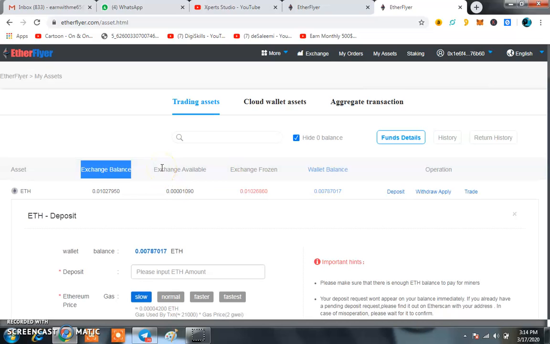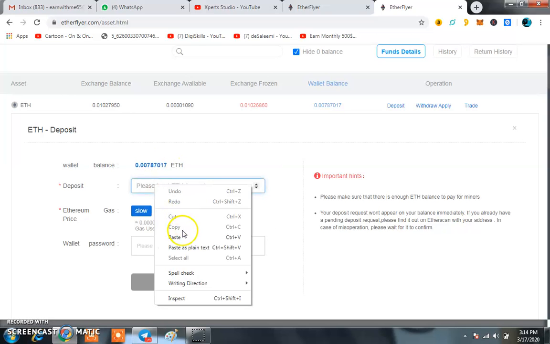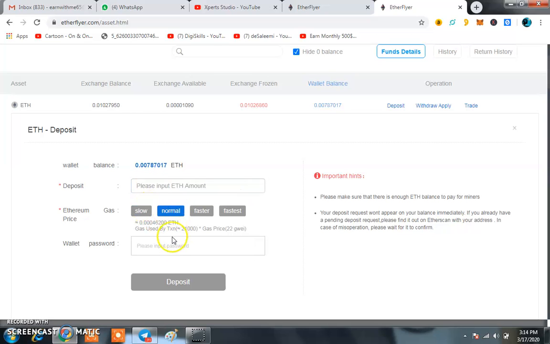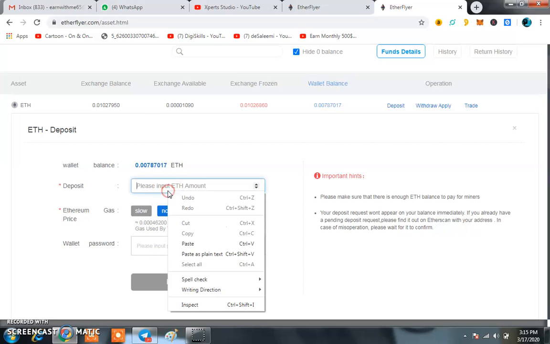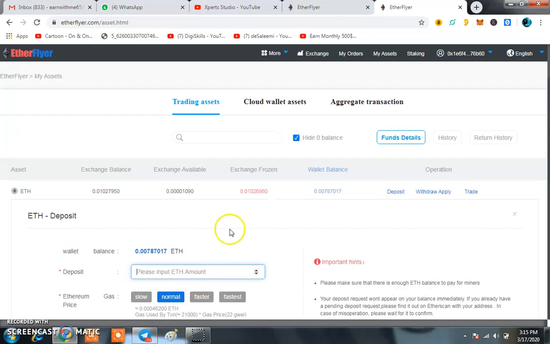Then I have to do the second thing for trading. I just have to click on deposit right now, and I'm going to write 0.007, which is what I have at this time. So I am going to deposit that into my account. Now they are asking how you want to send your Ethereum to your main account. Then the second thing, you have to enter your password here. Then you have to click on deposit. After depositing, in a maximum of 3 to 5 minutes, all your assets will be transferred from the main wallet to the exchange wallet. At that time, you will be able to trade anything here.